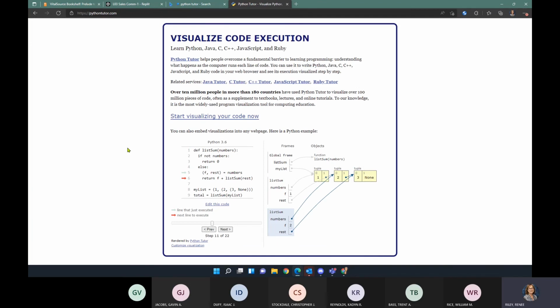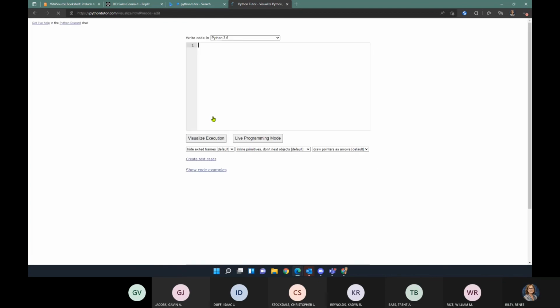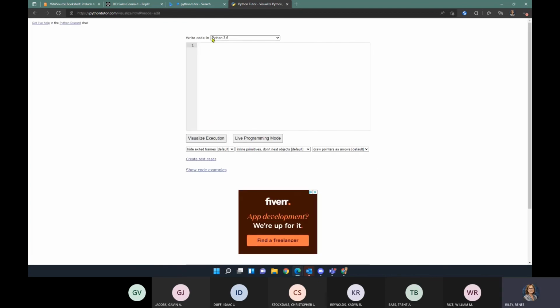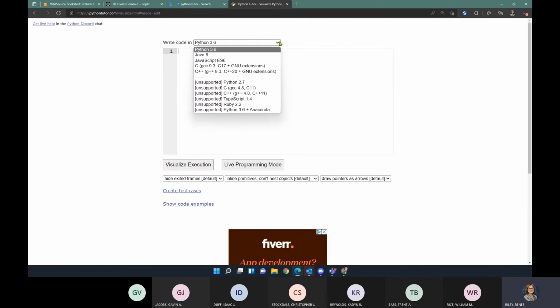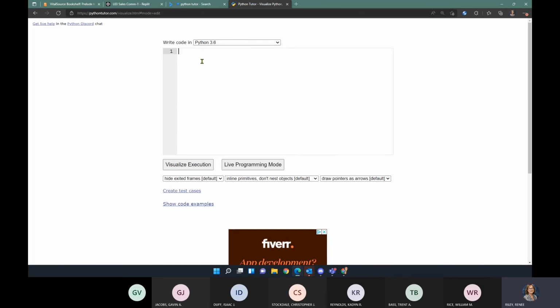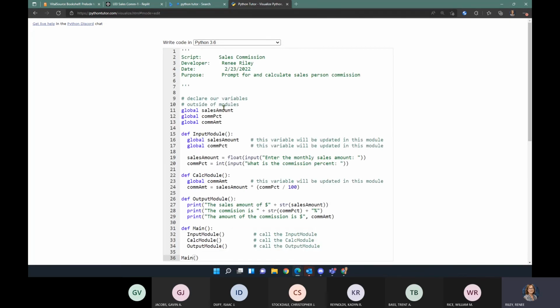When you go to that site, it will show you this visualize code execution header. Just click on this link, start visualizing your code now. Up at the top, mine is set to the right setting, Python 3.6. If it wasn't, I could use this drop down and choose a different language, but that's the language I want. So I'm just going to paste my code in that window.